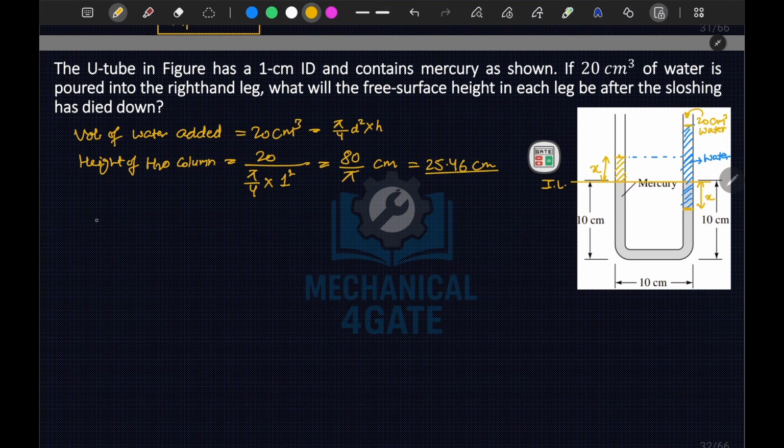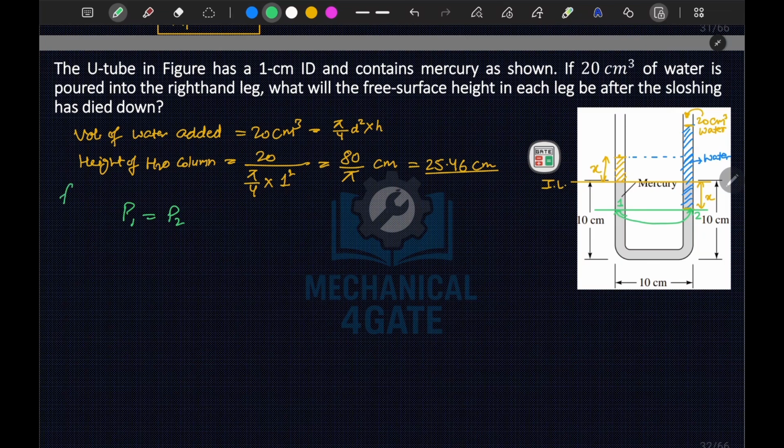At this level, both are the same liquid, so from here we can jump directly to this point. Let's say this is point 1 and this is point 2.